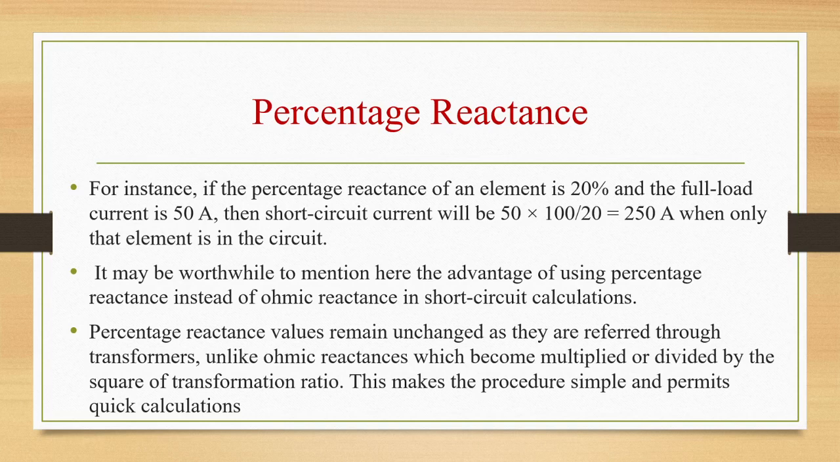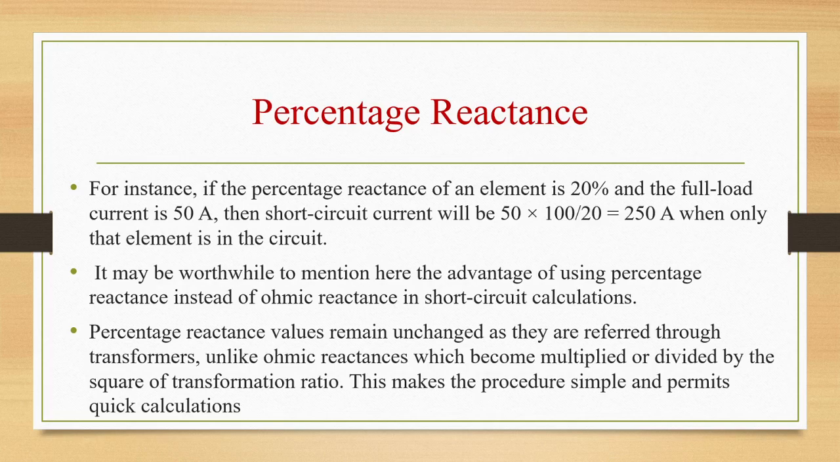So what we are doing here: if we know the percentage reactance of an element is 20% and the full load current is 50 amps, then short circuit current will be equal to V by X, or I into 100 by percentage X. So that is 50 into 100 by 20.